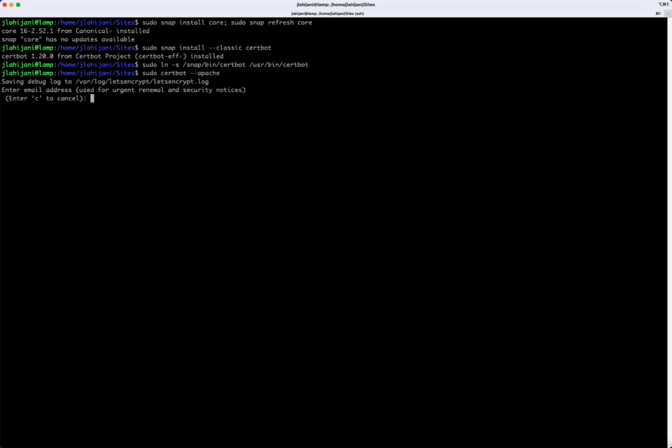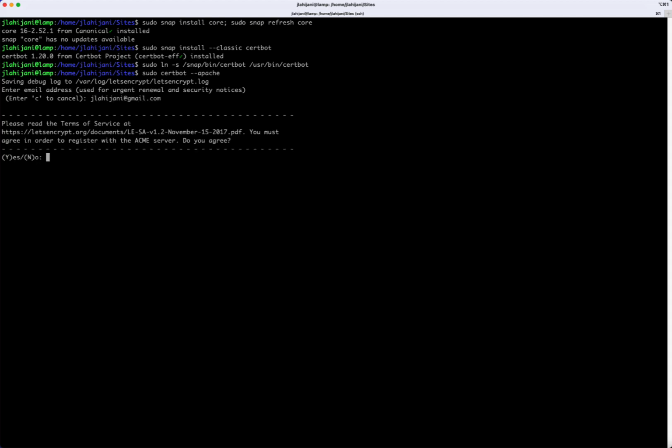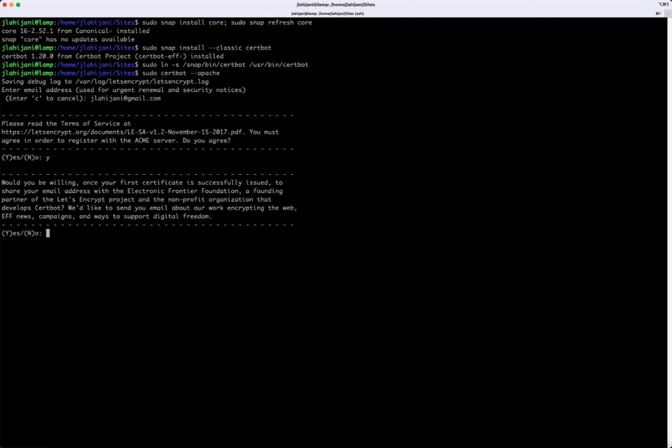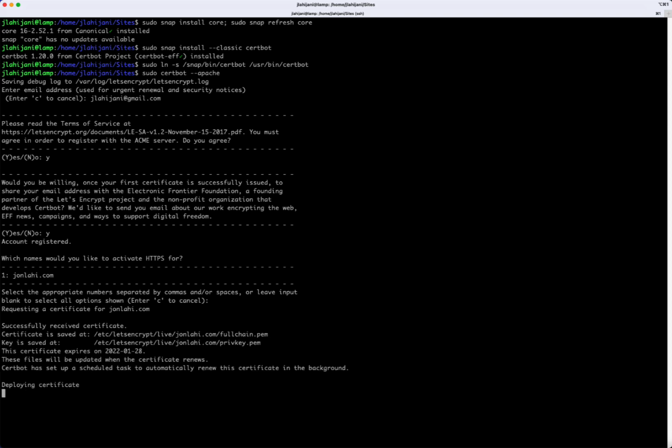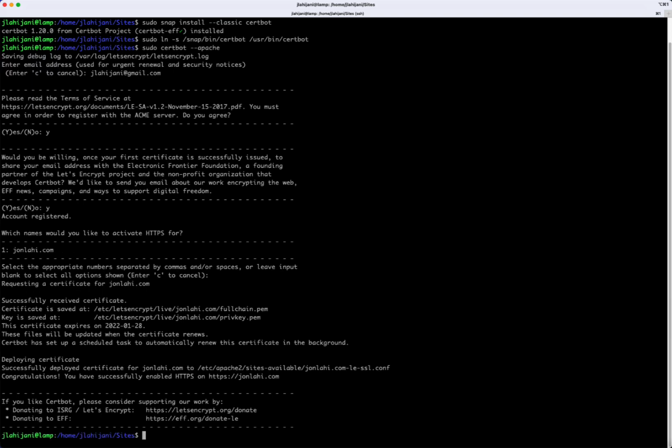I will go ahead and enter my email address. Okay, so it detected the virtual hosts. And as you can see, we have our virtual host that we created earlier. So let's just hit enter for all of them. It's going to go ahead and get a certificate and do all the configuration automatically. And there we go. And now our site is SSL enabled.